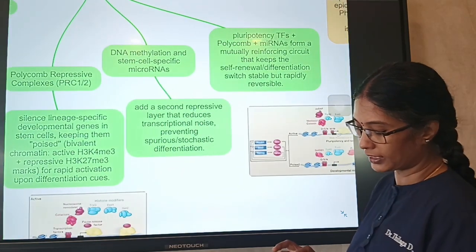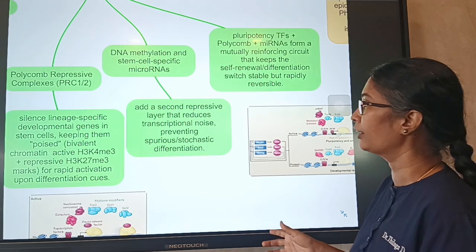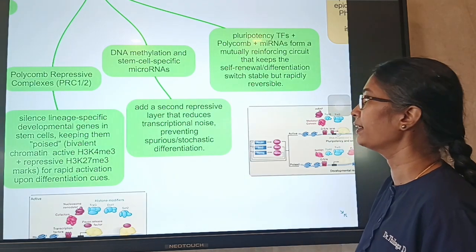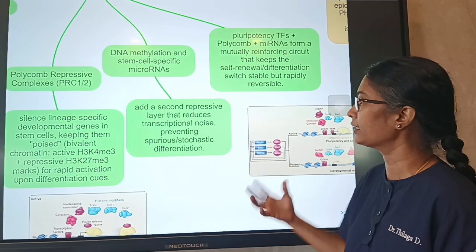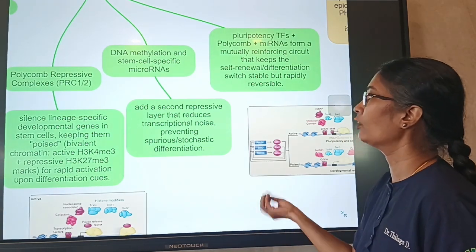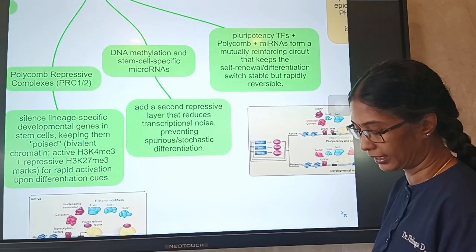And the DNA methylation and stem cell specific microRNAs add a second repressive layer that reduces the transcriptional noise, preventing spurious or stochastic differentiation. Stochastic is probability, right? It can or it cannot, like that. So that differentiation is stopped by this DNA methylation.